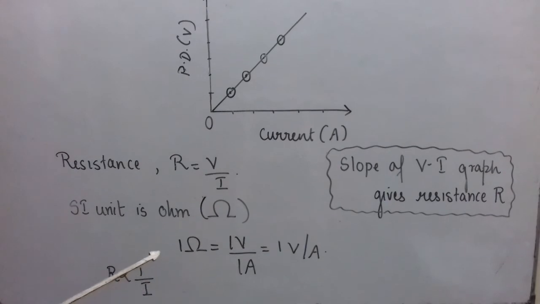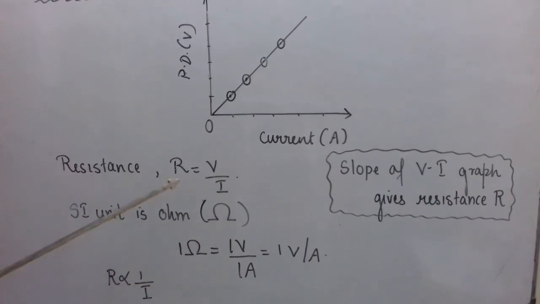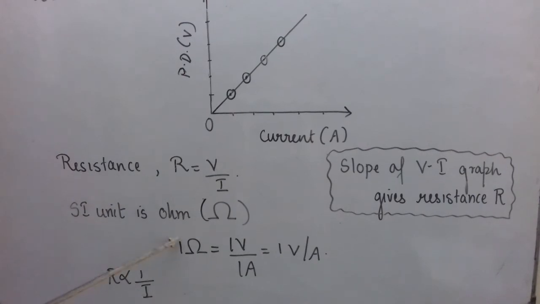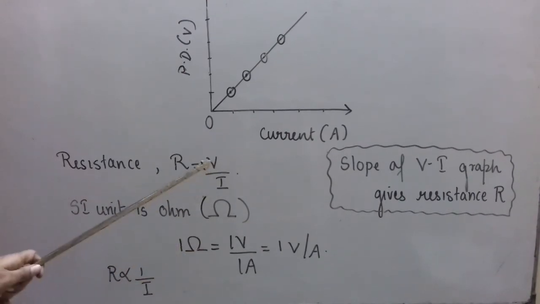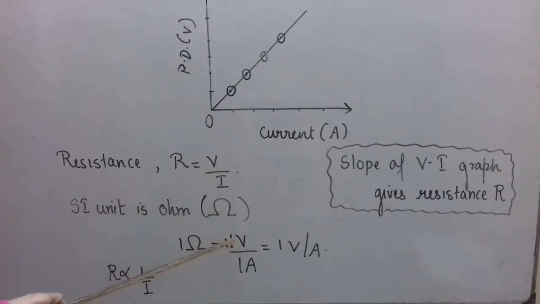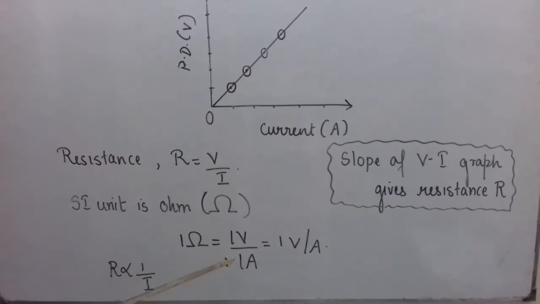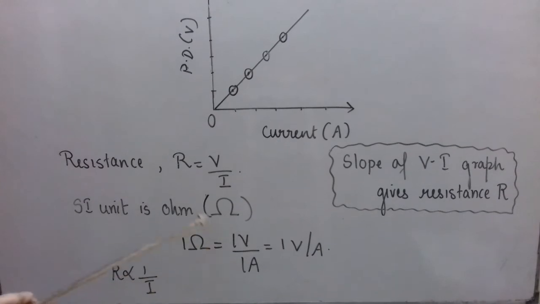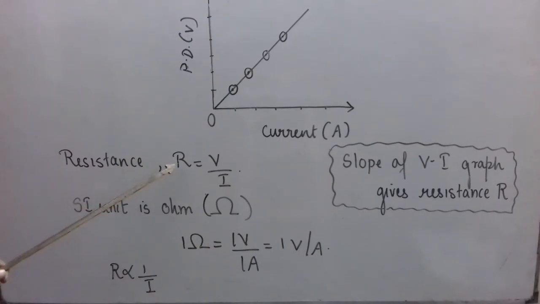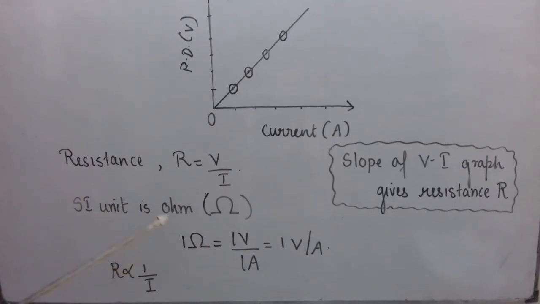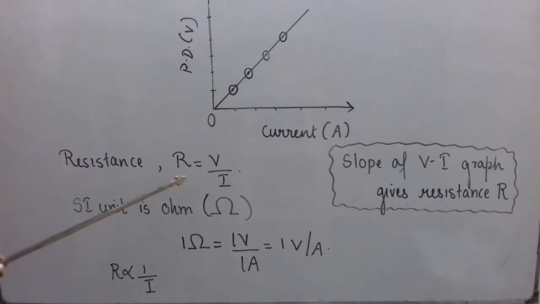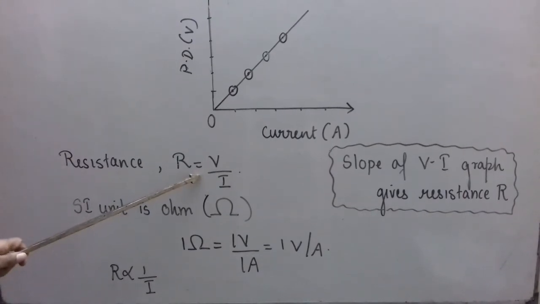You can easily define the SI unit of resistance also. I hope you can do it. Resistance of a conductor is said to be 1 ohm when 1 volt of potential difference is applied across it and 1 ampere is the amount of current flowing through it. It is easier to give the quantitative definition and the definition of the SI unit of resistance by using this equation.